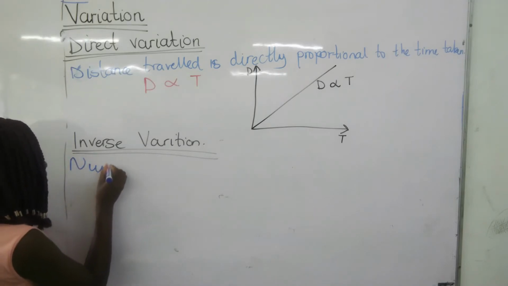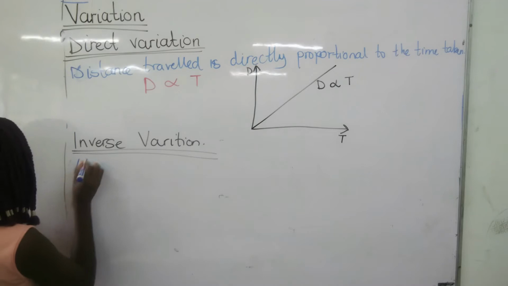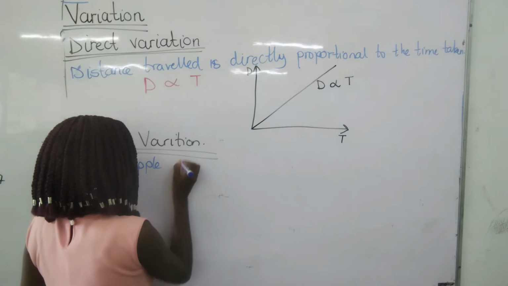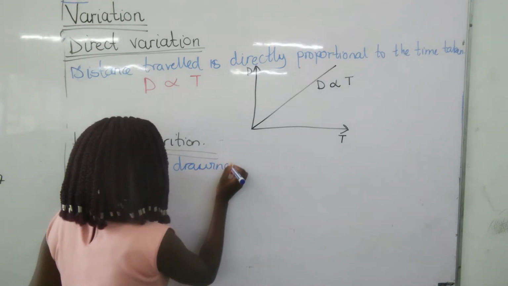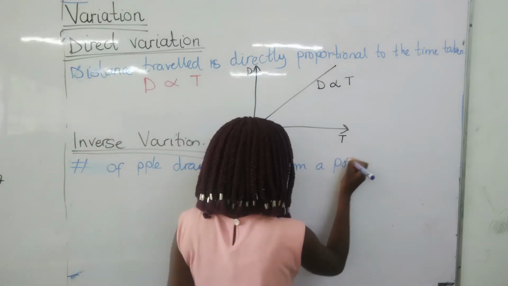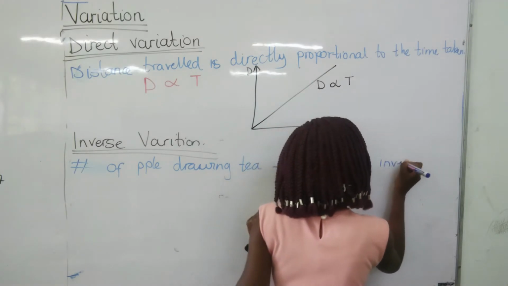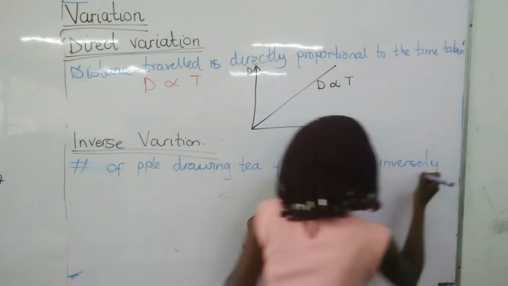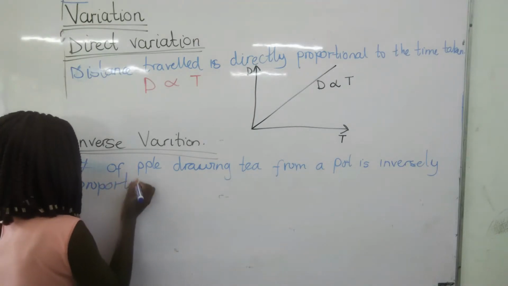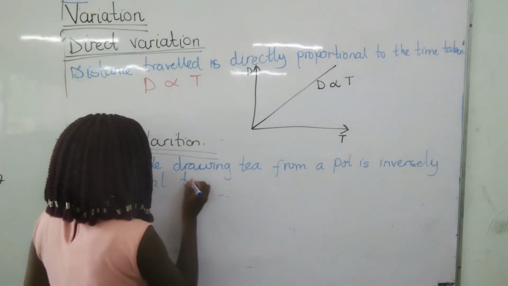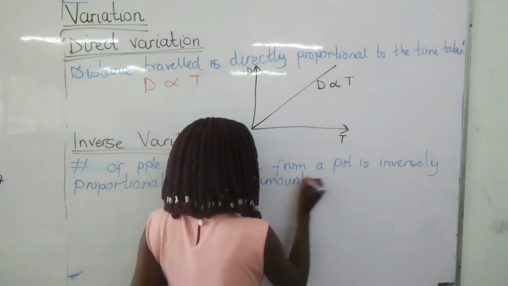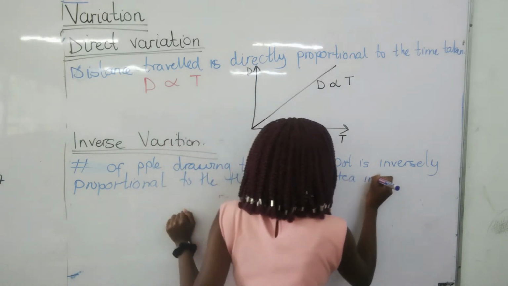Let me simplify: the number of people drawing tea from a pot is inversely proportional to the amount of tea in a pot.